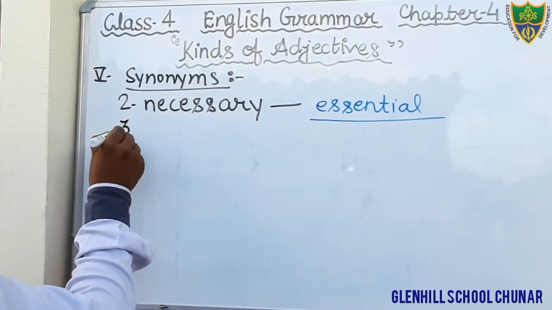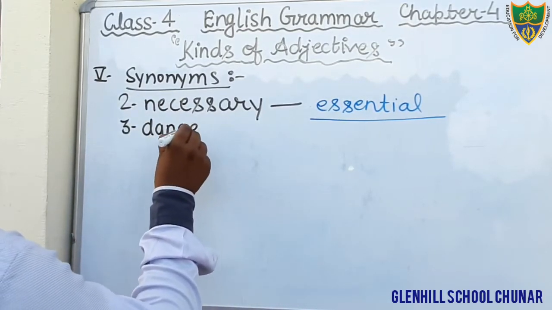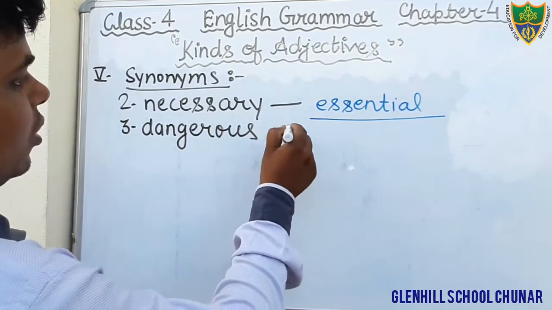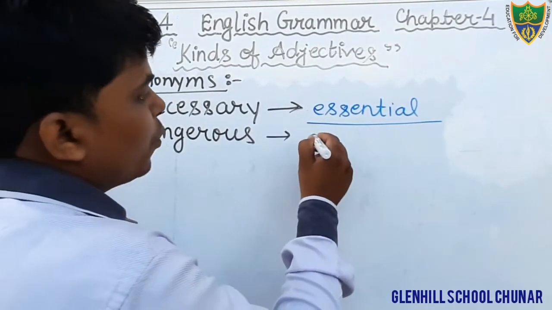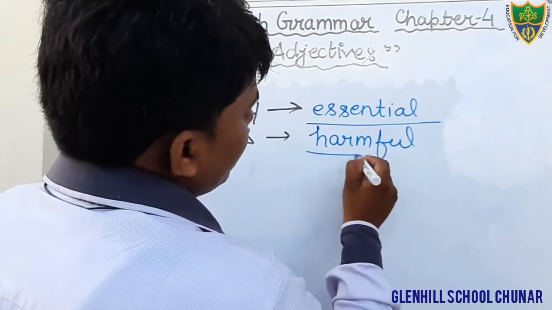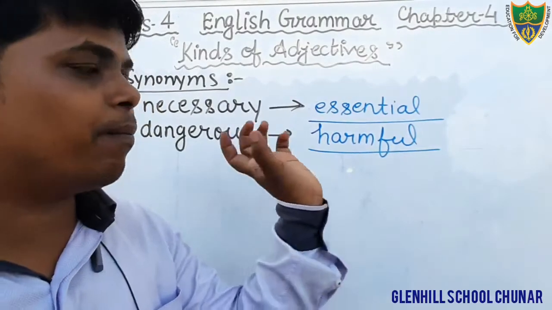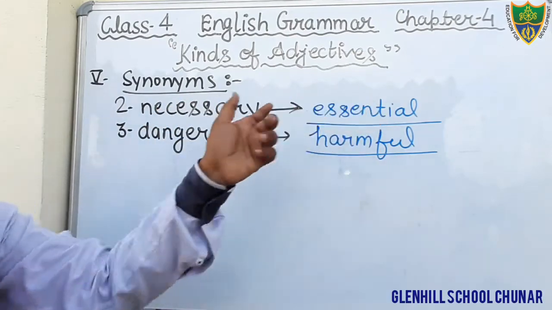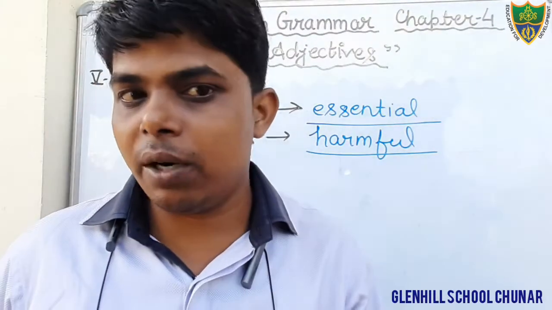Now question number 3. What is question number 3? Dangerous. The word dangerous is given here. What would be the suitable synonym for that? Harmful. Okay students, you will fill in the blank, and you also have to learn it, because these are very important and will come in your exam. Necessary, essential; dangerous, harmful. Dear students, synonyms means similar meaning.